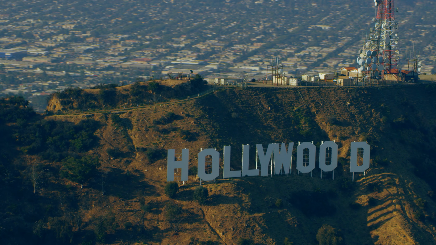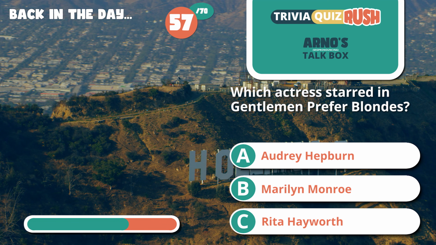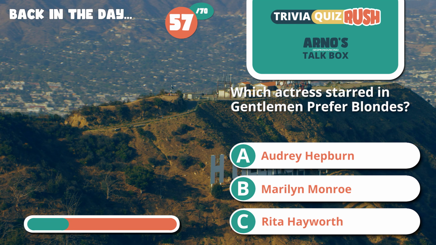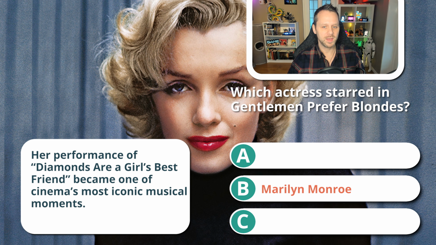57. Which actress starred in Gentlemen Prefer Blondes? Hepburn, Monroe, or Hayworth? And that is Marilyn Monroe. Her performance of Diamonds Are a Girl's Best Friend became one of cinema's most iconic musical moments.